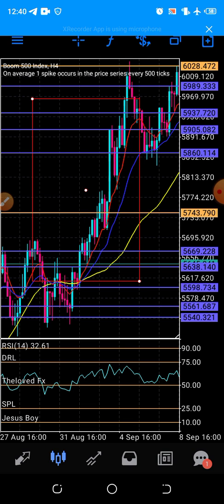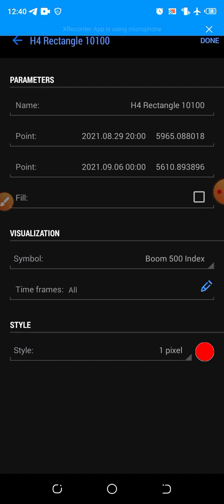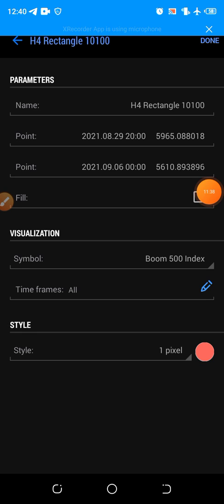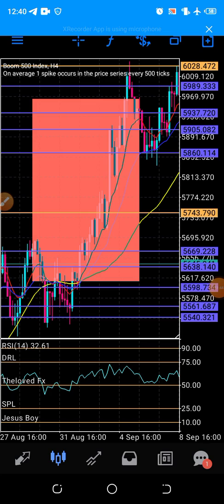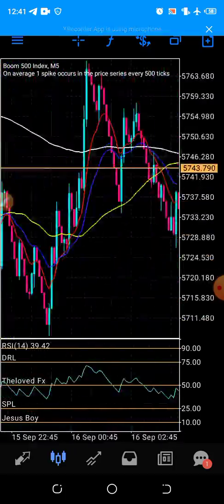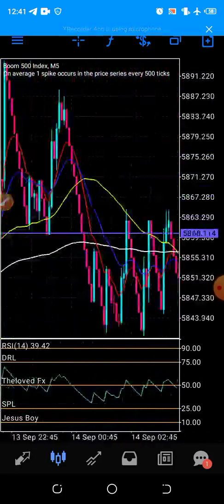Let me mark this to know. In that case, it was in an uptrend. Let's go to our 5 minute now and check how it reacted to that line when it was in an uptrend.